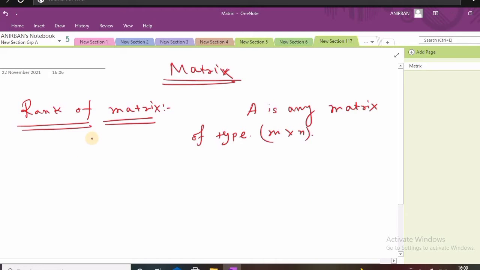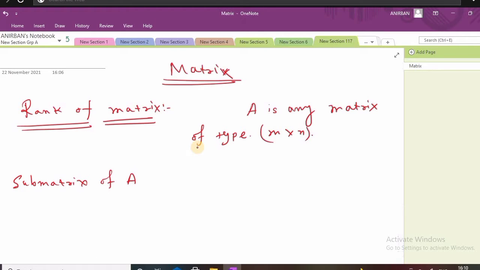So now there is a concept that is known as the submatrix of A. Submatrix of A. So what do you mean by submatrix of A? So here we are considering A is any matrix of type M cross N, and what do you mean by the submatrix of A? So look at this. If there is a matrix A, the submatrix is actually obtained by leaving some rows and columns from A. So what is the submatrix of A?